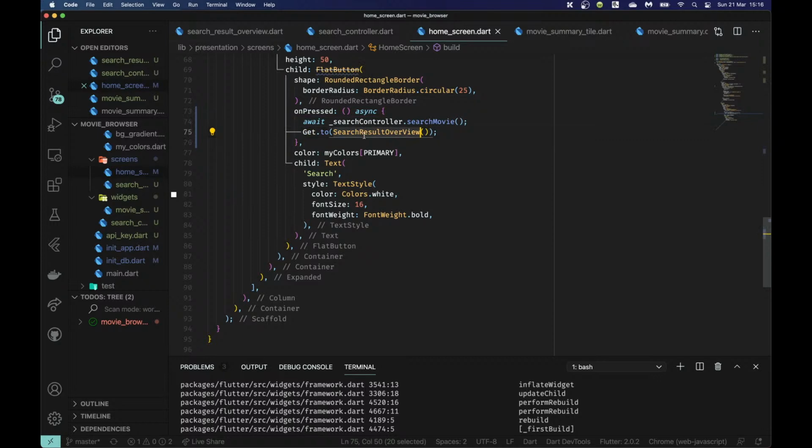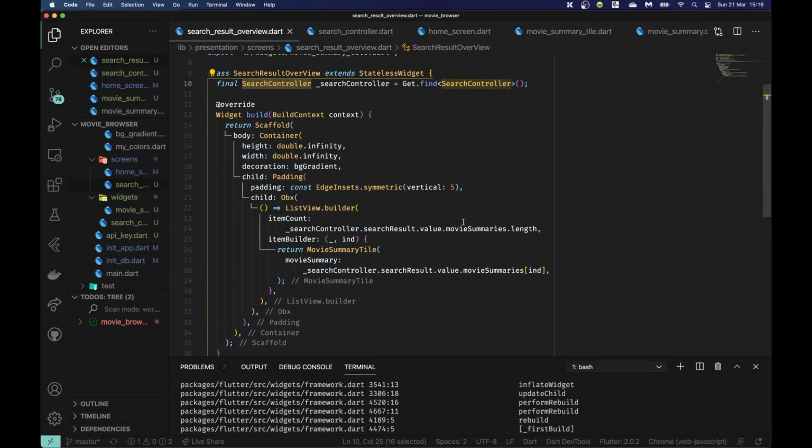I did get to the search results overview. So it loaded my search results overview, this page here, before my search results had anything on it. At the point of loading the search results overview, this search result was null, or at least the movie summaries was null. There was nothing there.